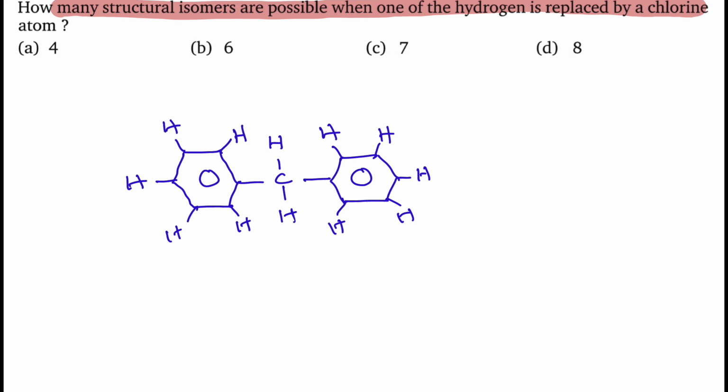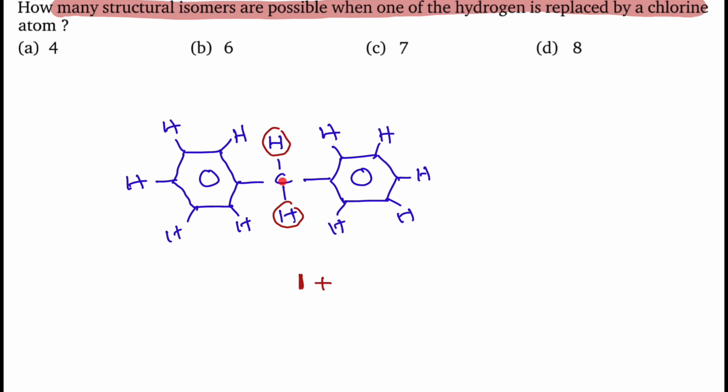What I am trying to convey is, you replace either this hydrogen or this hydrogen, the result is the same. So here this hydrogen, the result is the same. You will get one isomer.